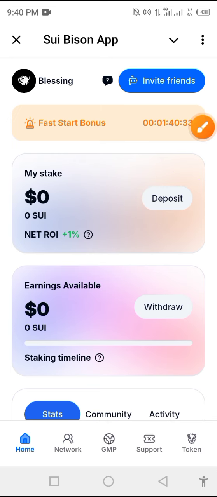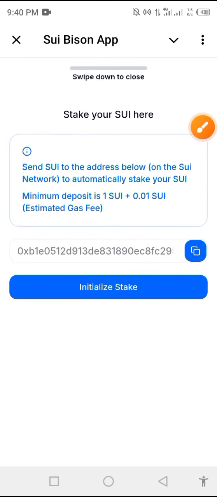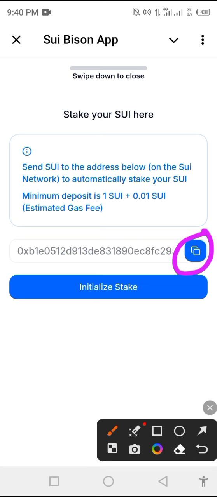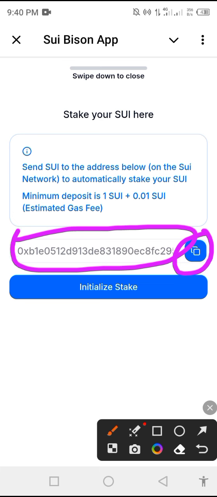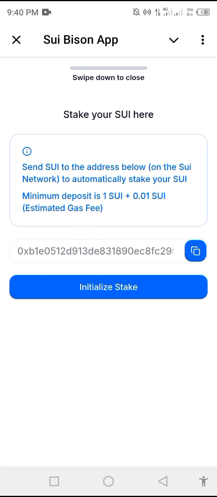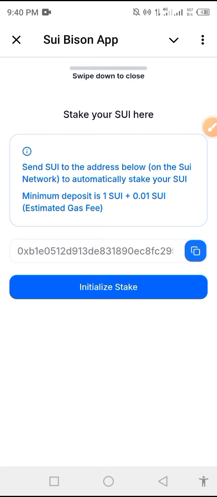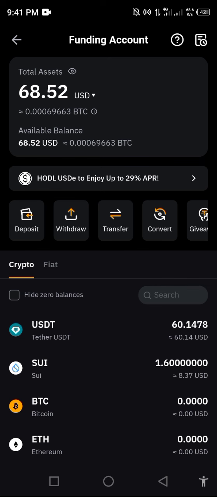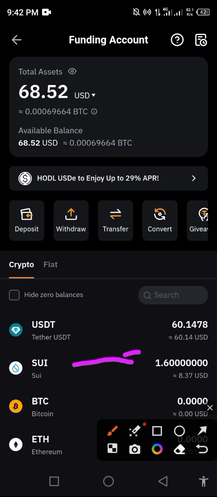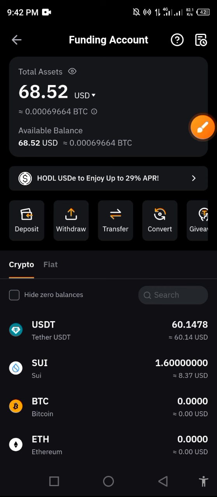You click on deposit, then click here to copy your wallet address. See your wallet address here. So you copy your wallet address. I already have Sui on my Bybit, so I'm going to my Bybit now to send some Sui to this wallet. In my funding account, as you can see, I have 1.6 Sui. So I'll be sending 1.5 Sui to the wallet that I copied.